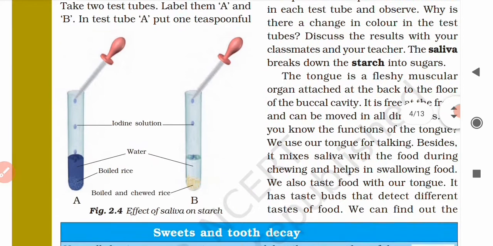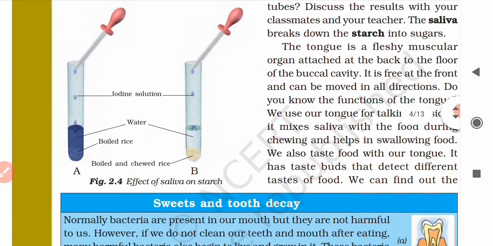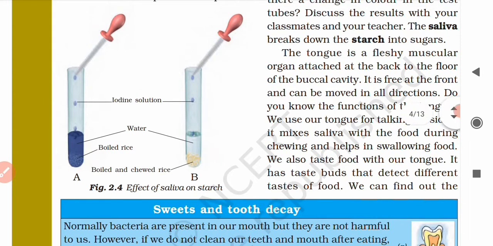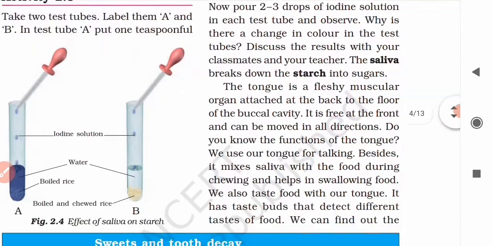You need to take some amount of boiled rice in both test tubes, but in test tube B you have to take the boiled rice after chewing it in your mouth, then place it in test tube B.